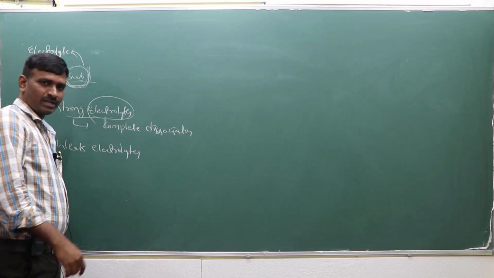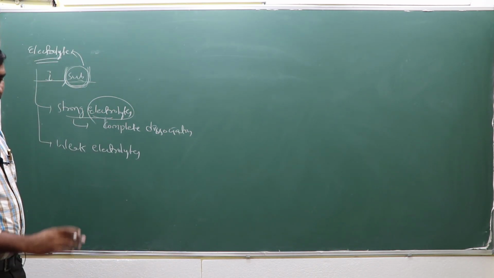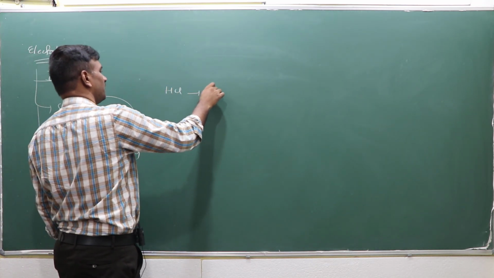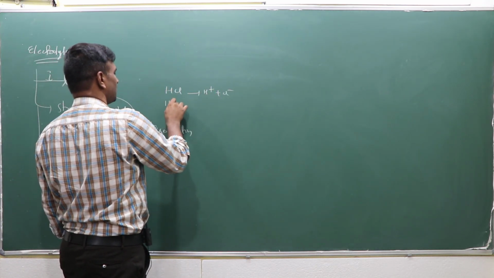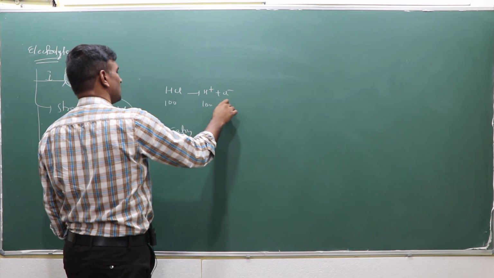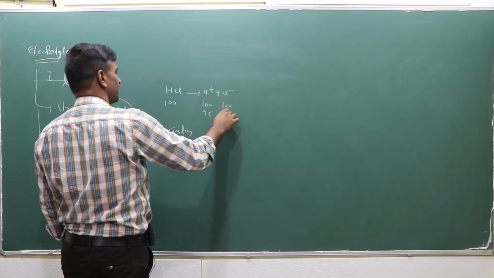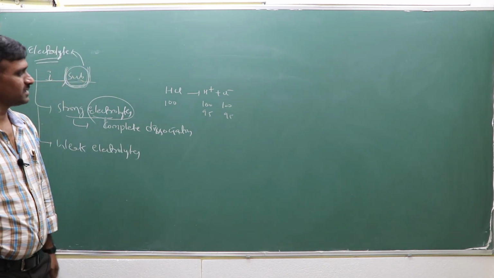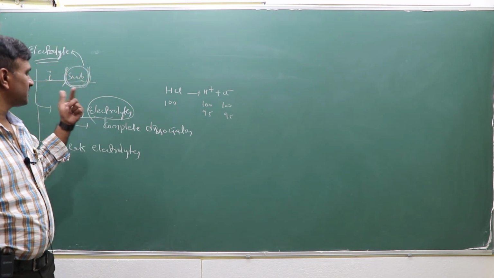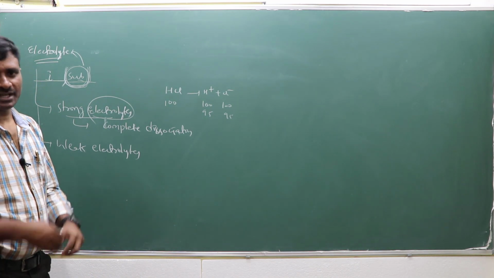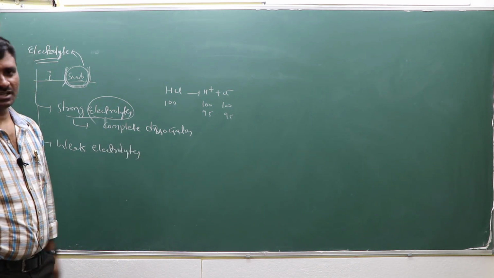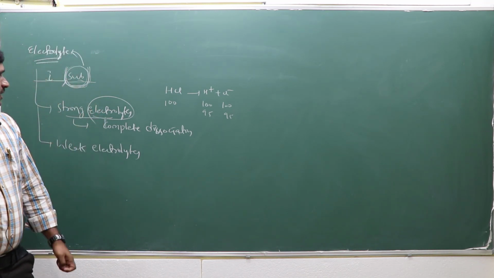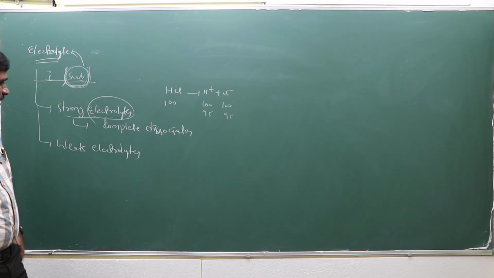Suppose if it is HCl, 100 molecules of HCl give 100 H plus ions and 100 Cl minus ions, or maybe 95, nearly complete ionization. That substance is called a strong electrolyte. Where complete ionization or complete dissociation takes place, that substance is called a strong electrolyte.